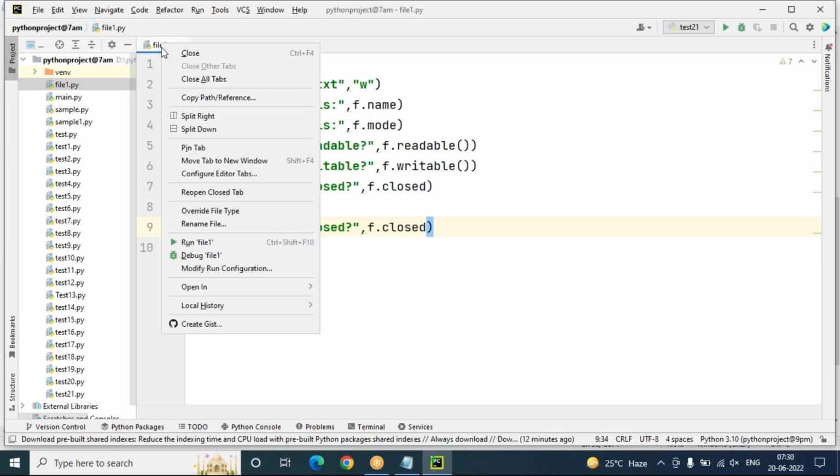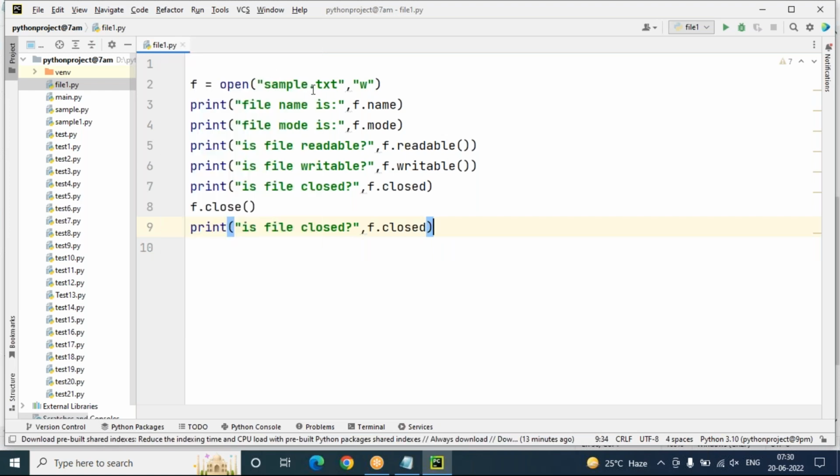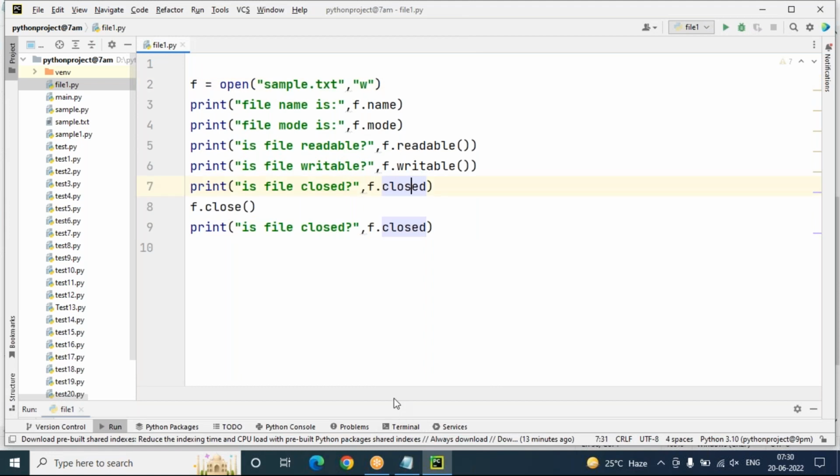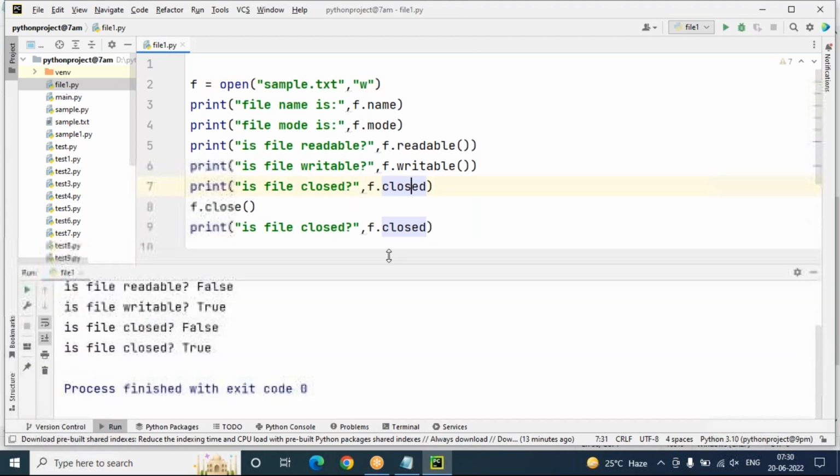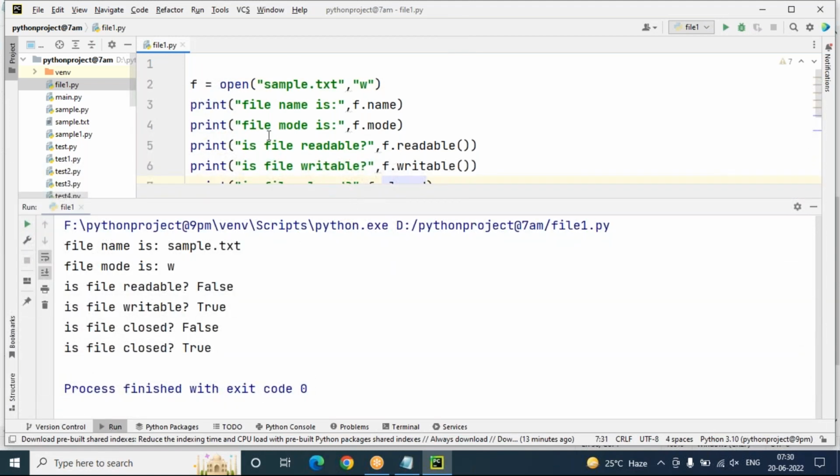Let's run this. When we run file1, this sample.txt file will be created internally. I'll show you where it is created. Before that, you can see the output window. The name of the file is f.name, sample.txt, correct? File mode is f.mode, which is W mode. Is file readable? No, it is not readable. Is file writable?